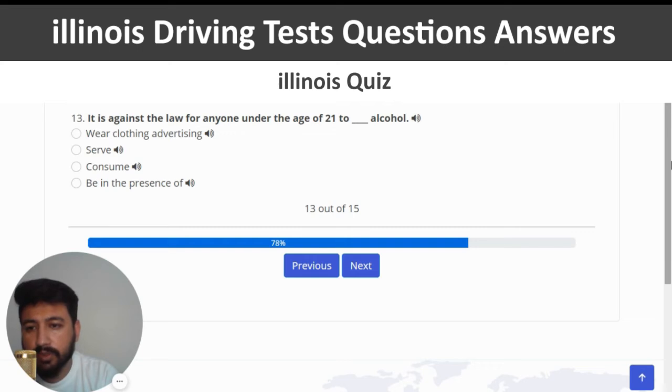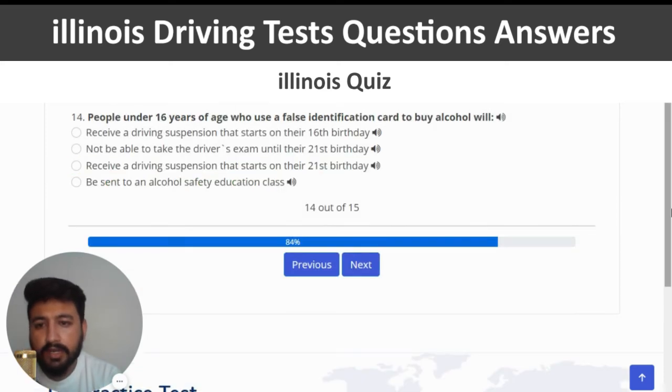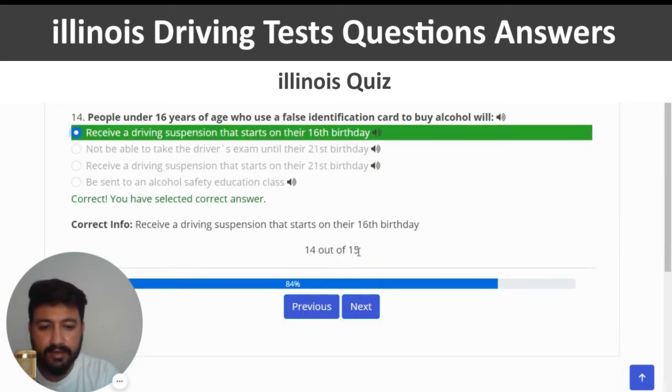The third last question of quiz number 1 is: it is against the law for everyone under the age of 21 to blank alcohol. The right answer is consume, correct, and we will move to the second last question of quiz number 1. People under 16 years of age who use a false identification card to buy alcohol will. The right answer is receive a driving suspension that starts on their 16th birthday, correct, and next.